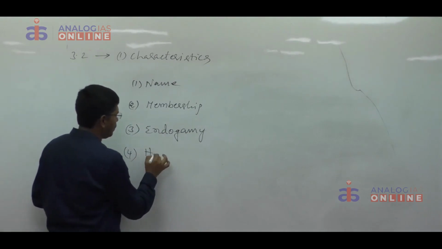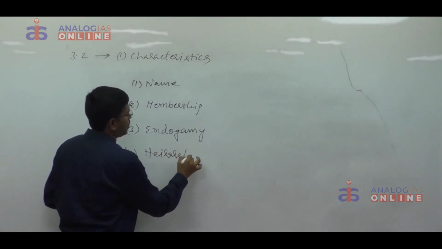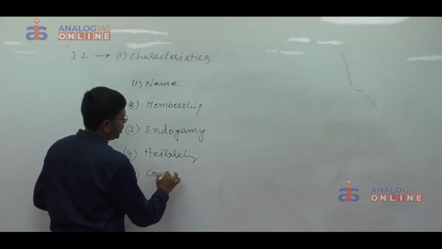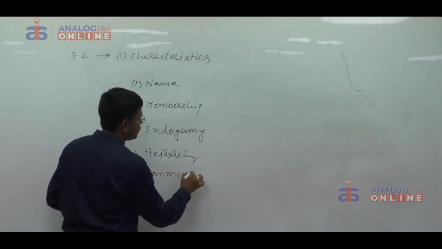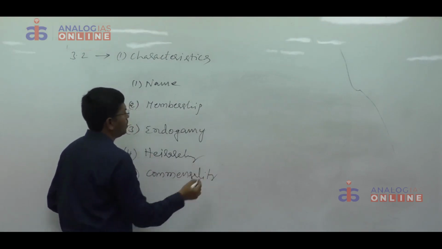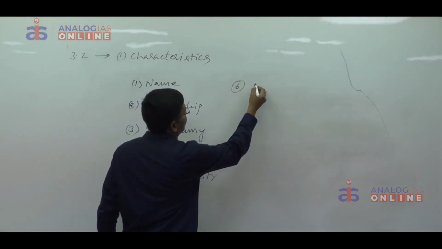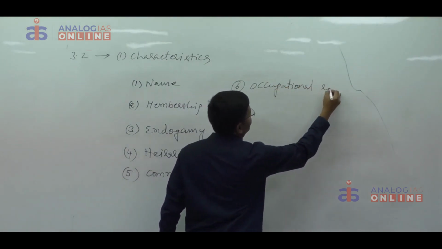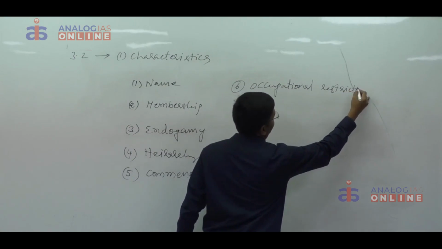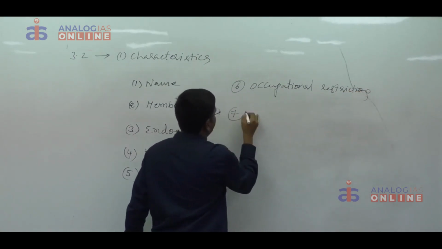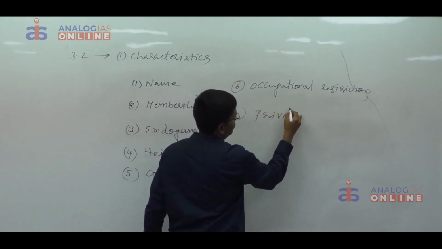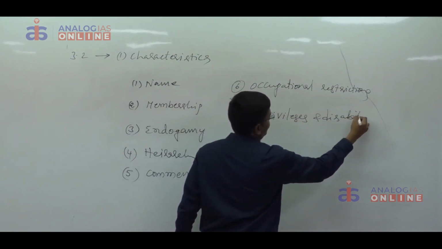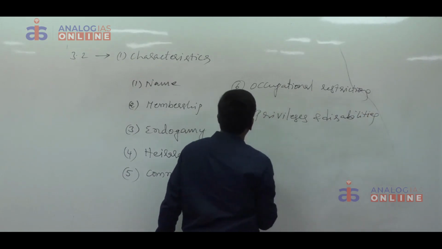After that, hierarchy. After that, commensality, sharing or acceptance of food. After that, occupational restrictions. After that, privileges and disabilities.